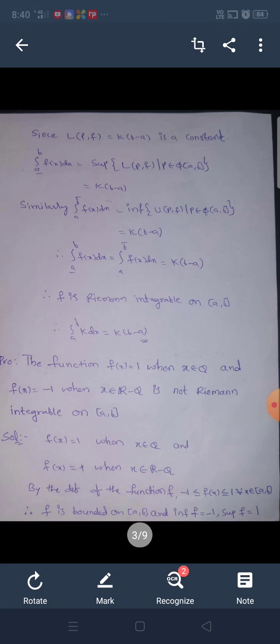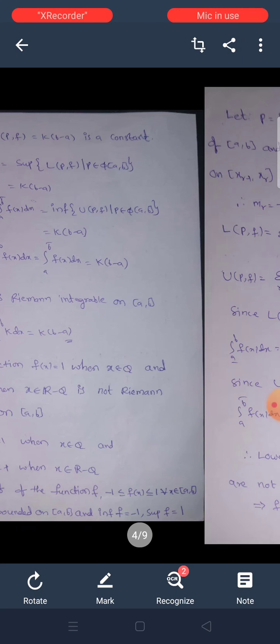Solution: f(x) = 1 when x belongs to Q, and f(x) = minus 1 when x belongs to R minus Q. By the definition of the function f, minus 1 is less than or equal to f(x), which is less than or equal to 1 for all x belongs to [a, b]. Therefore, f is bounded on [a, b], and infimum of f is equal to minus 1, supremum of f is equal to 1.